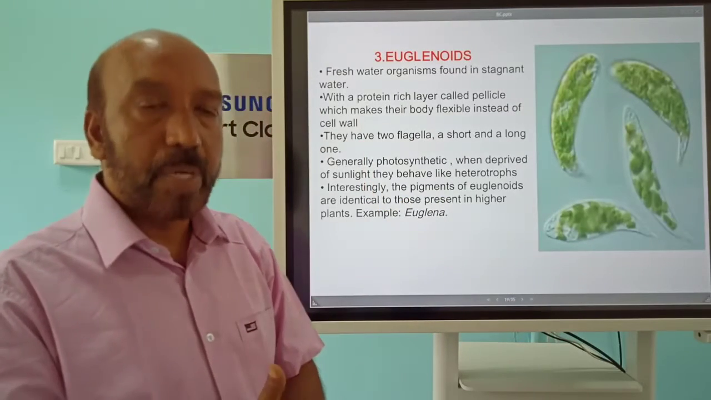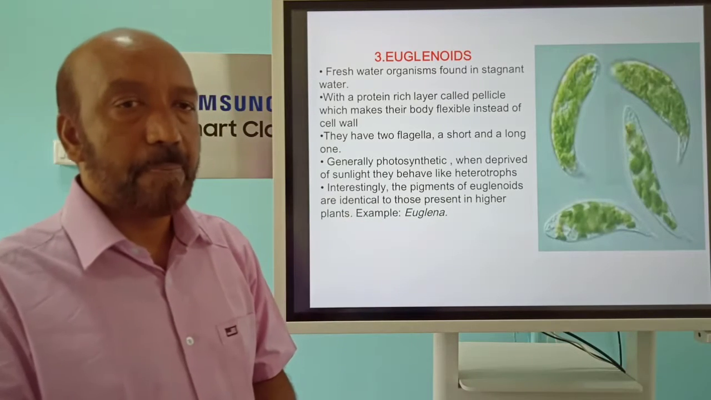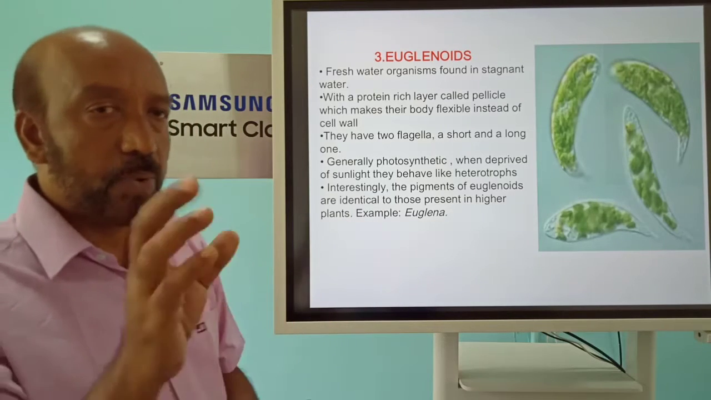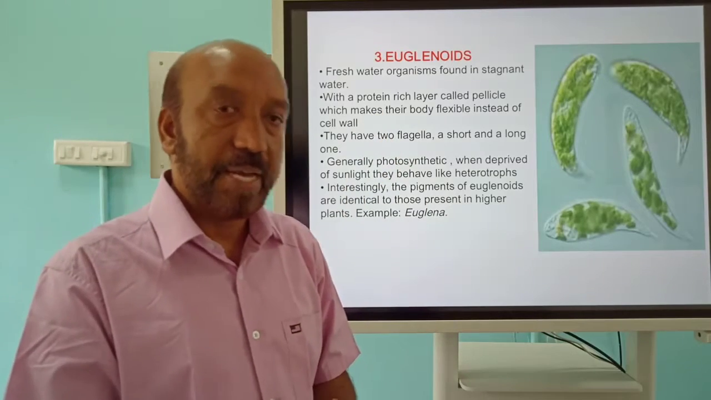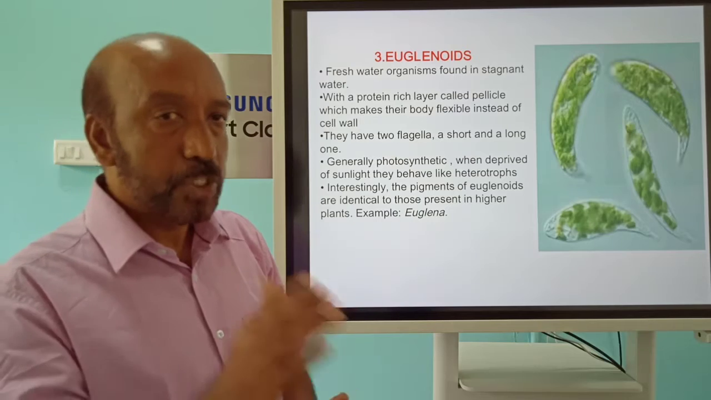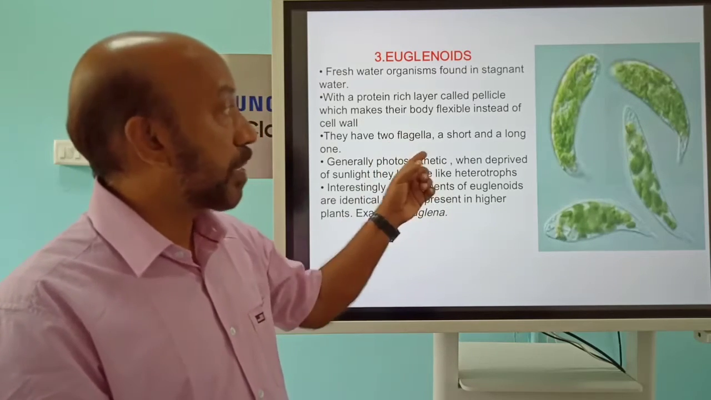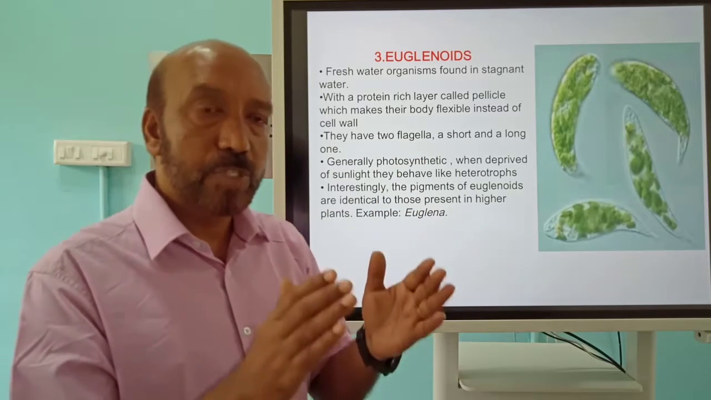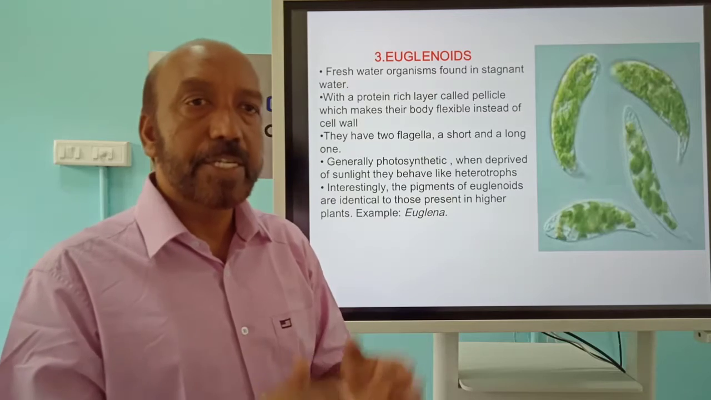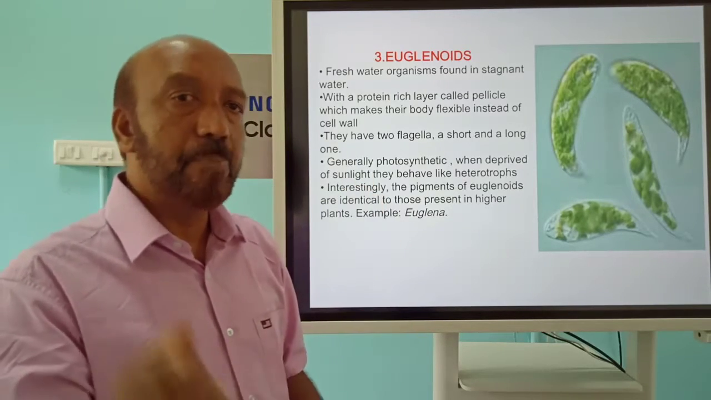Another category, the common one we know, euglenoids. Euglena comes under this one, and they are normally aquatic and present in stagnant freshwater. This group of organisms also has two flagella, one short and another long. And at the same time, in this group of organisms, instead of a cell wall, a protein-made cell layer will be there, which is called the pellicle.